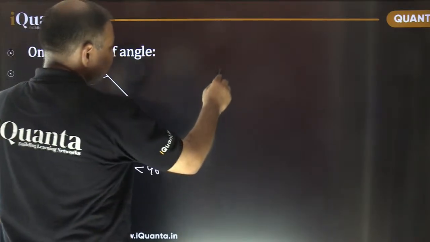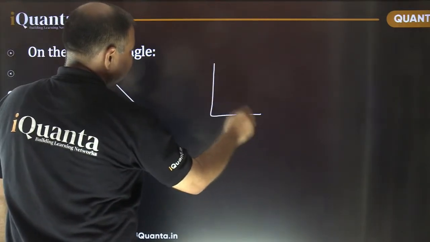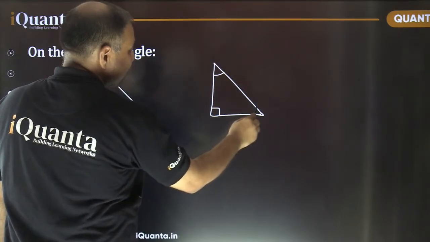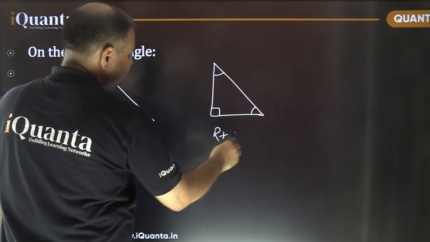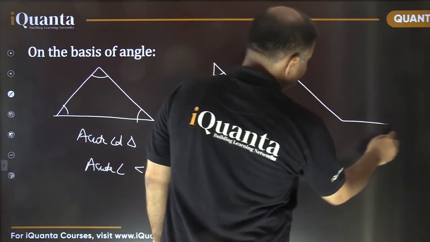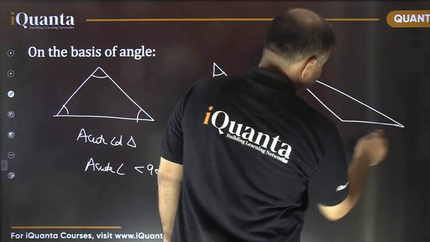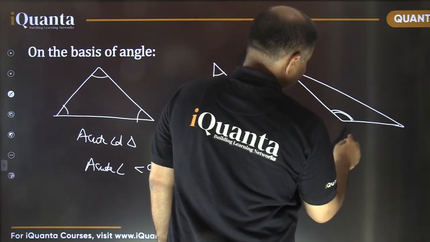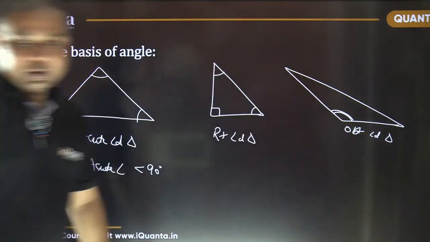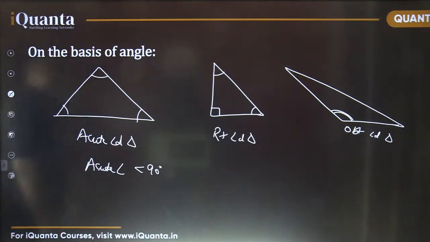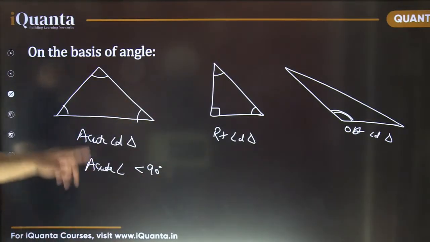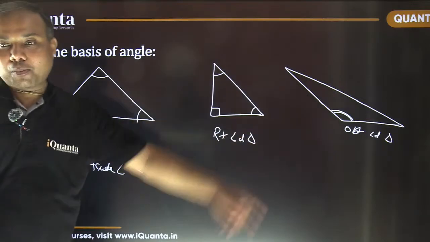The other case is the right angle triangle. When one of the angles is a right angle, the other 2 are going to be acute. And the third case is the obtuse angle triangle. So according to the angles, there are three types: acute angle triangle, right angle triangle, obtuse angle triangle.